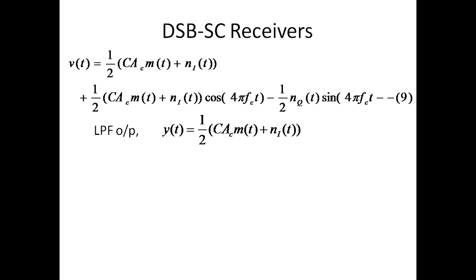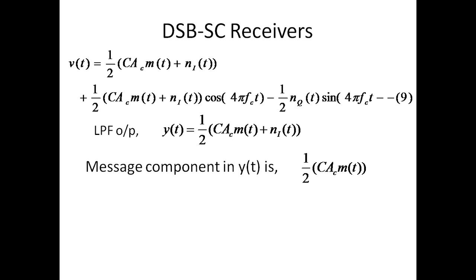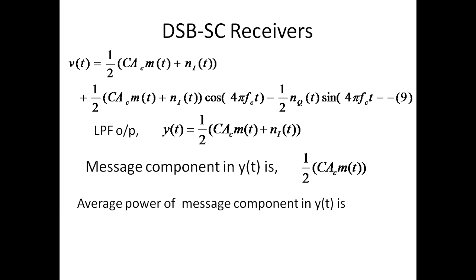Therefore, the low pass filter output is y of t equal to only the first term, half C Ac m of t, plus Ni of t. Out of this, the signal component is half C Ac m of t. Therefore, the average power of this message component is half square C square Ac square into P, which is equal to C square Ac square P by 4. Now let us go for the calculation of the average power of Ni of t.